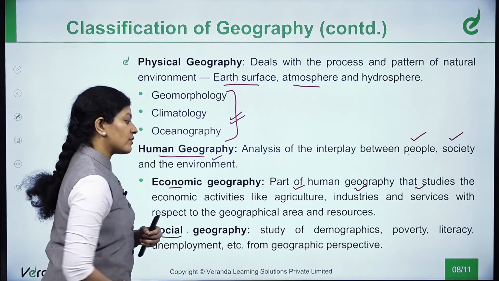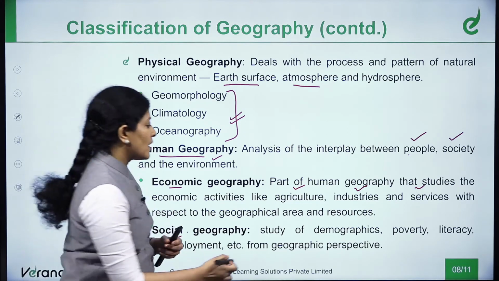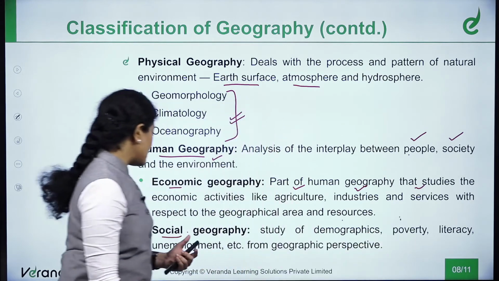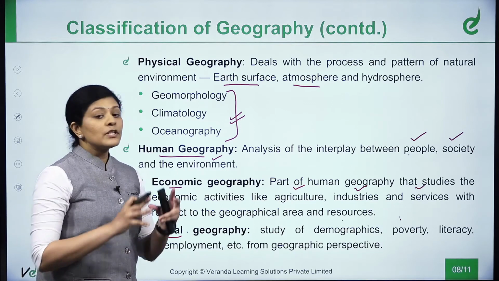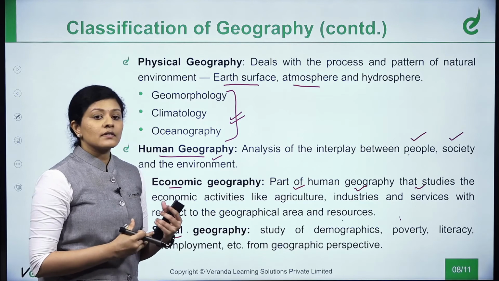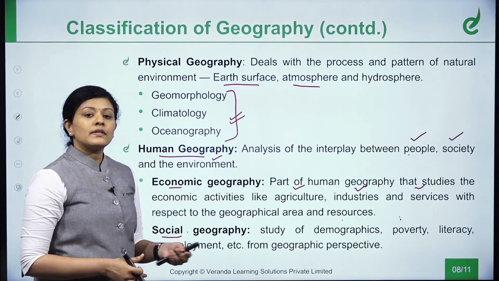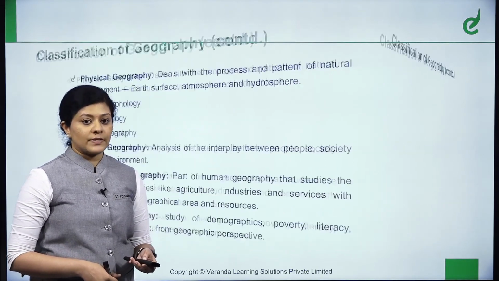Whereas social geography talks about the society as such with regard to the geography. It talks about demographics, poverty, literacy, unemployment, etc. with respect to a geographical perspective. Which part of the world is regarded as a poorer country and which is regarded as a rich country. All these things are dealt with in human geography through economic as well as social geography.